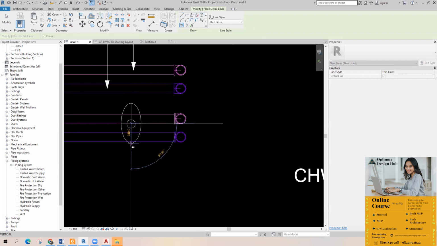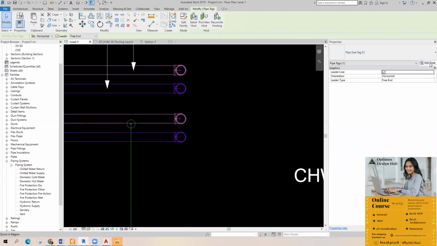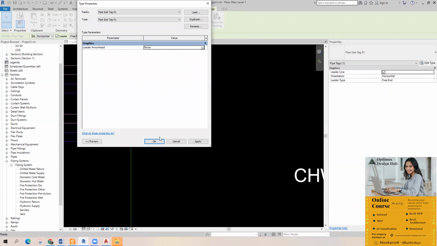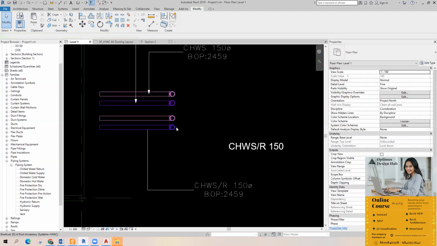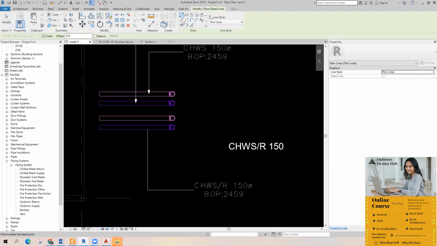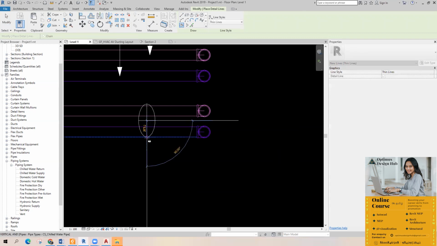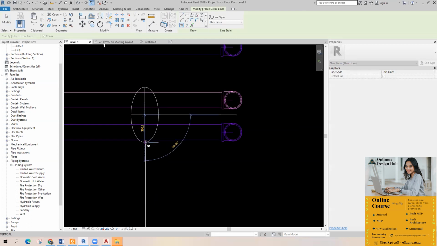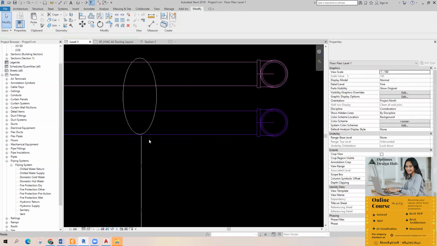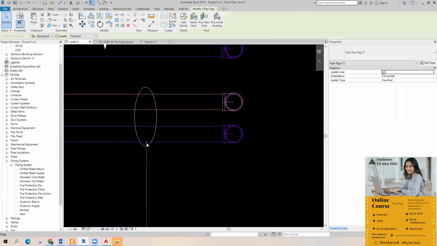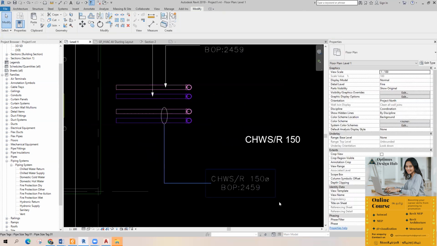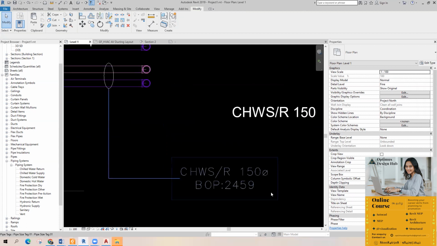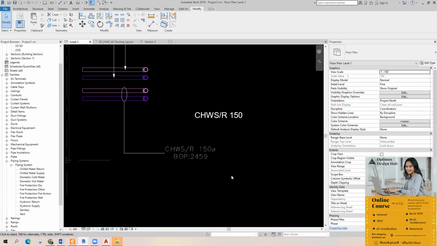Make it none, just expand this one, and create a detail line. This option. Like this. This is right.